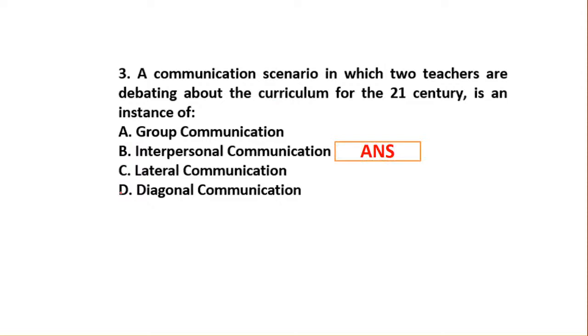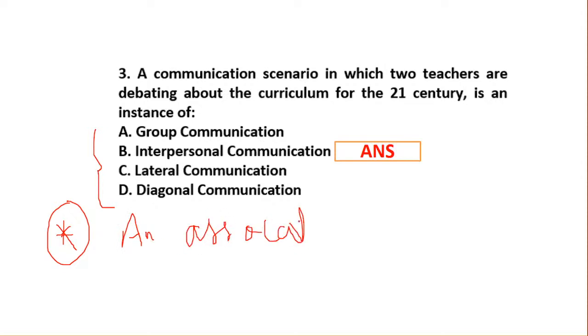Now there is one more question. I don't have the question right now, but I remember it, so I'll just put the question across. It is talking about the same thing, and the options will be the same. The question is: an association of cement manufacturers will be an example of group, interpersonal, lateral or diagonal communication?